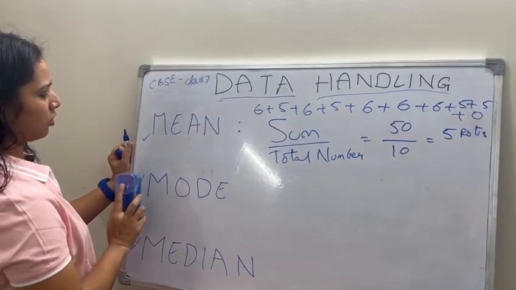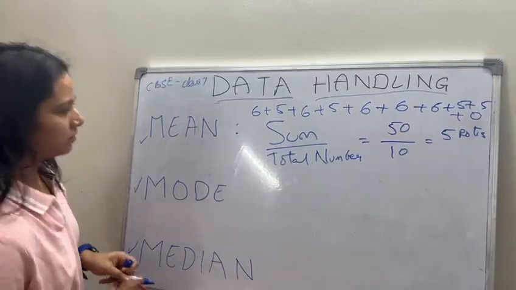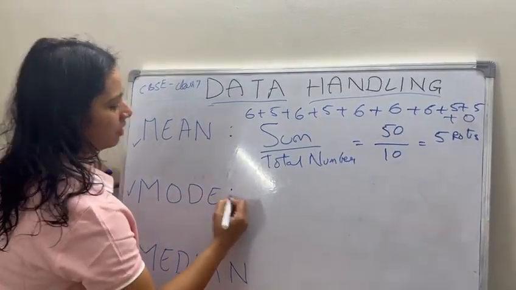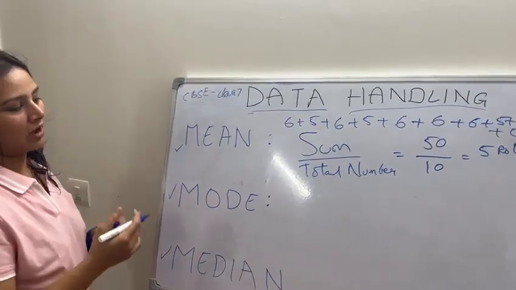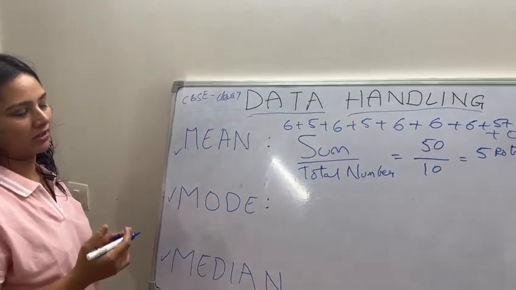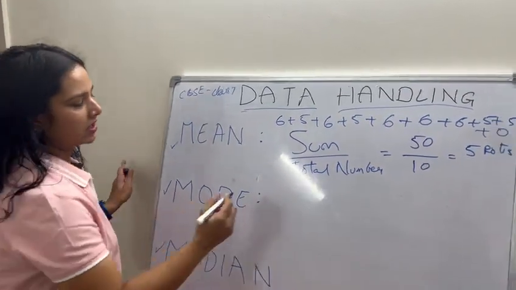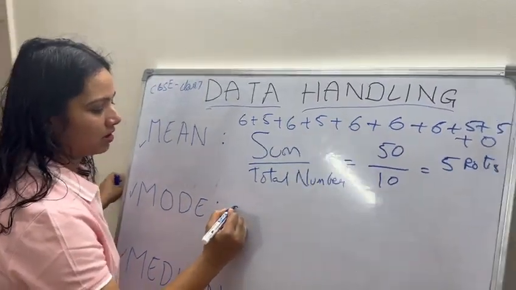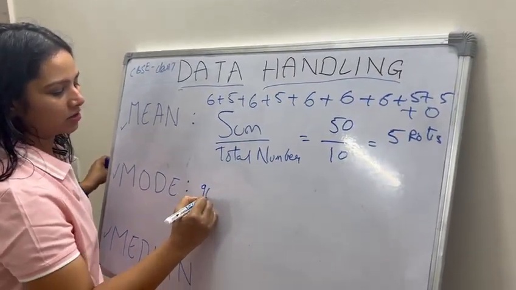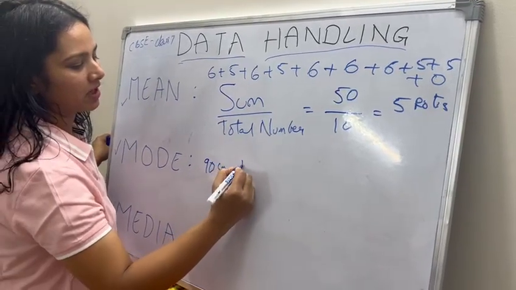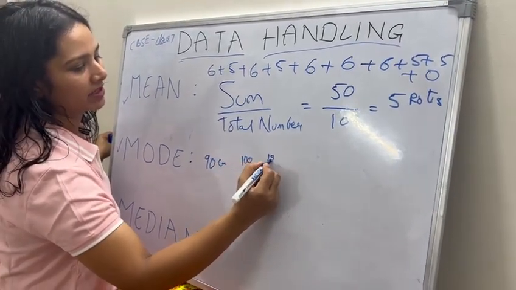Let us see the topic of mode. We use the mode when we have to understand the frequency of the data. Say I am a shirt seller. I have 90 centimeter, 100 centimeter and 120 centimeter shirts. I sold 15 shirts of 90 centimeters, 5 of 100 centimeters, and only 2 of 120 centimeters.